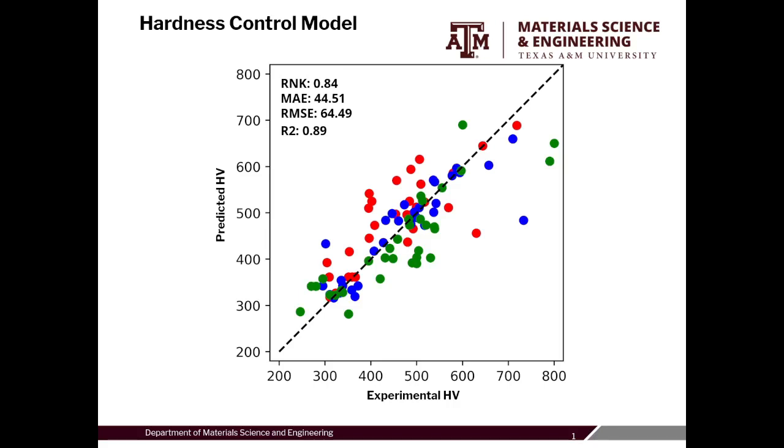The R&K value is the Spearman rank. The value is how well it ranks the values, 1 being the perfect rank, and -1 being the perfect inverse rank. We also have the mean absolute error, the root mean squared error, and the R-squared value. We see very high R&K and R-squared values, as well as low mean absolute errors and root mean squared errors, indicating a very good fit for hardness.